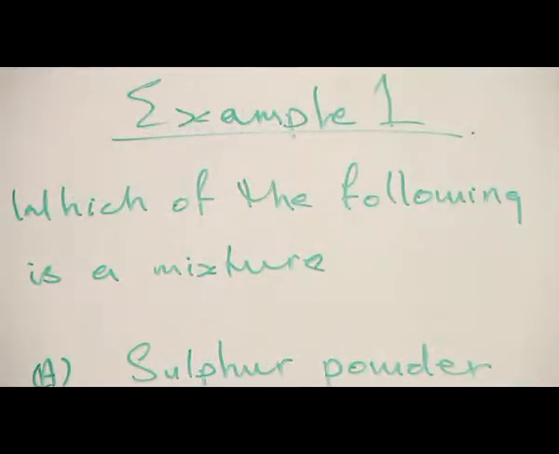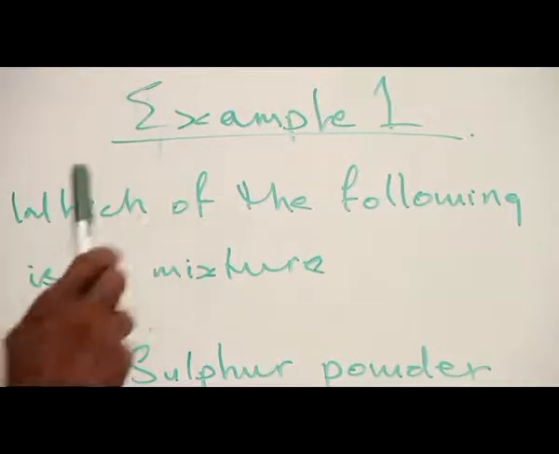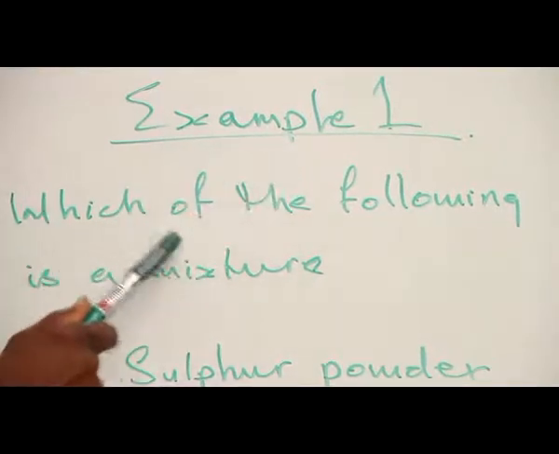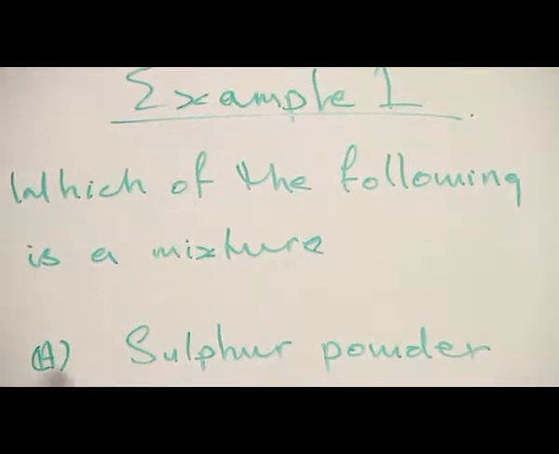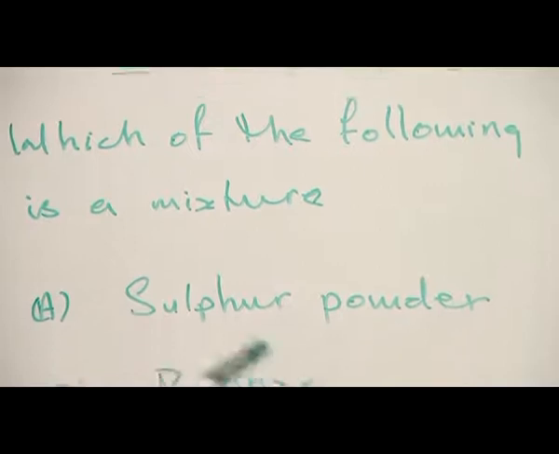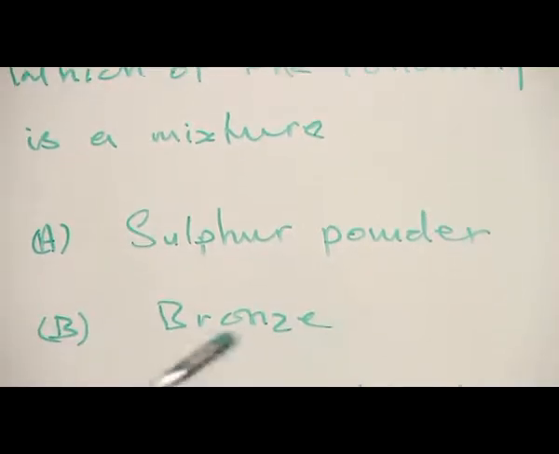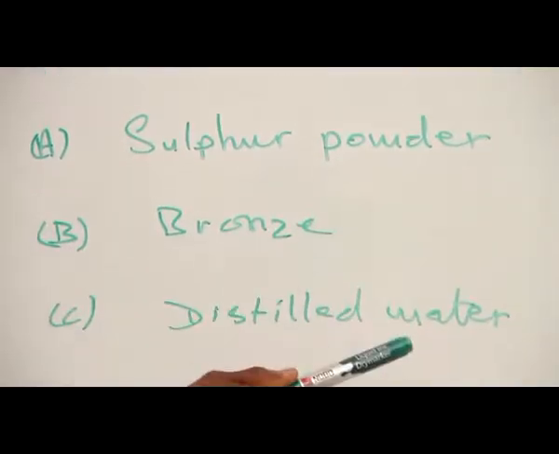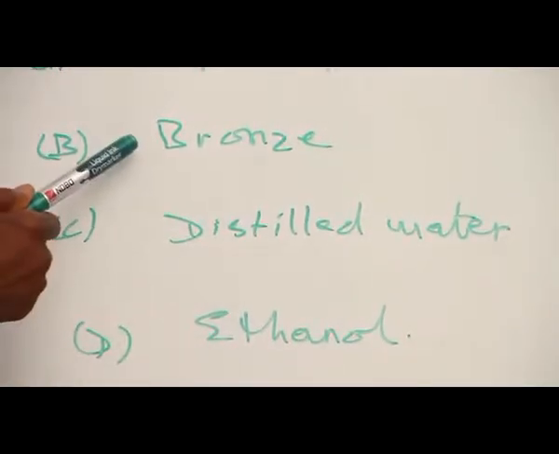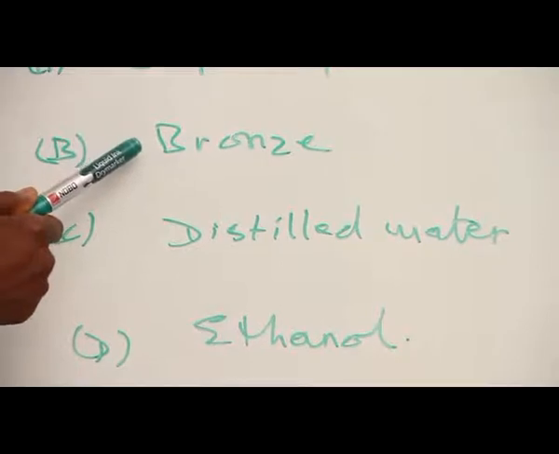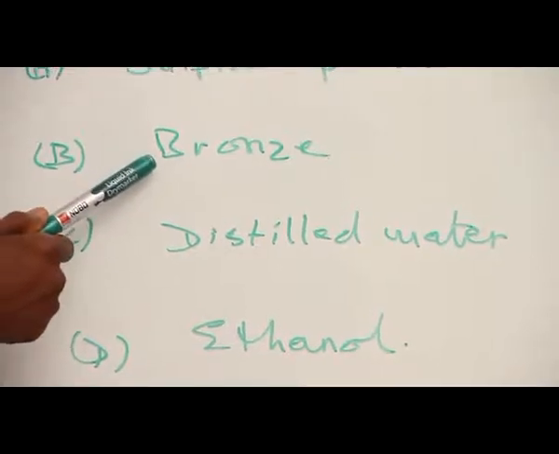Let's consider an illustrative example. Example 1. Which of the following is a mixture? The options are A. Sulfur powder, B. Bronze, C. Distilled water, D. Ethanol. The correct option is B. Bronze is a mixture of copper and tin.